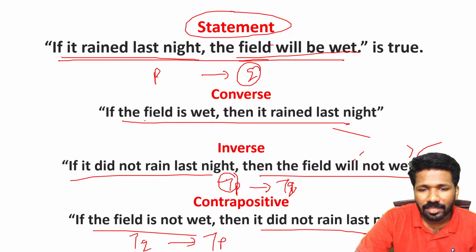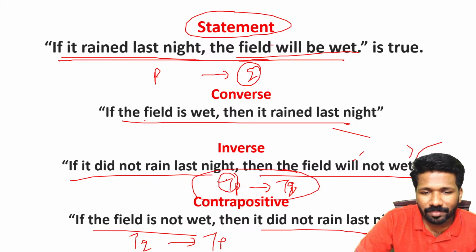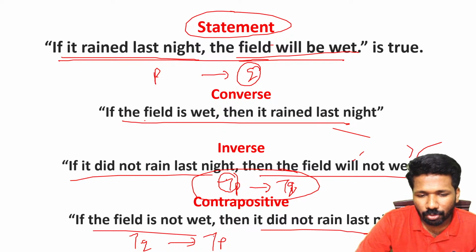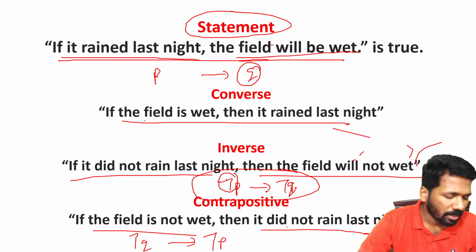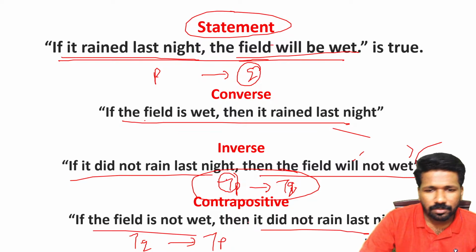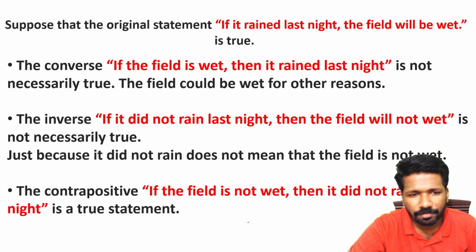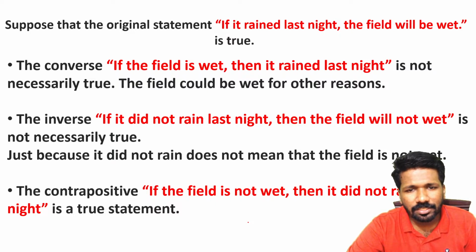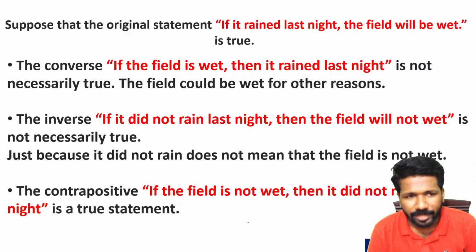That means we can say it is the converse of the inverse or the inverse of the converse. So not Q implies not P. If the field is not wet, then it did not rain last night. So that is the converse, inverse and contrapositive of a sentence. Now in this situation, let us see which all are correct.